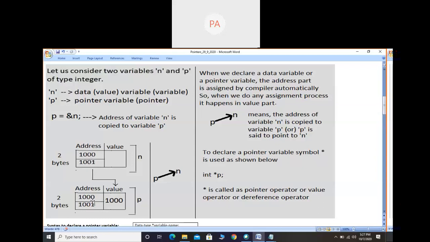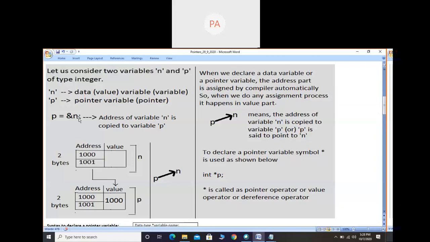Both address parts are assigned by the compiler automatically, so we don't have rights to touch this address part. If I copy the address of n, where does it have to be copied? I said address part we cannot touch, so 100% it will come and sit in the value part. So in value part of p, address of n will come. When address of n is copied into p, out of 2 bytes we can consider 1 byte. So 1 byte is copied and displayed on the screen. One byte is enough to deal with pointers.